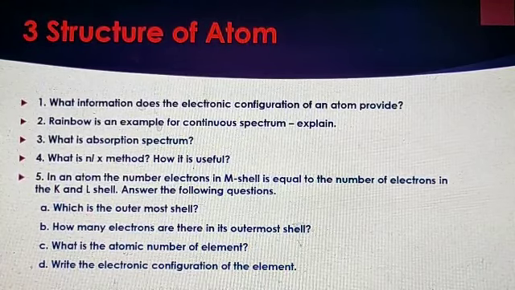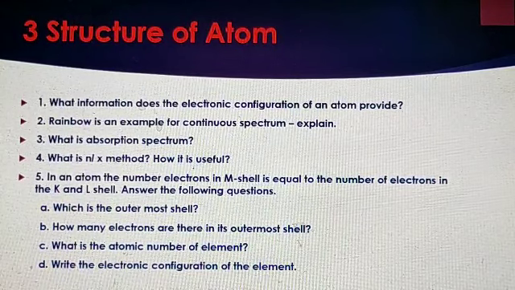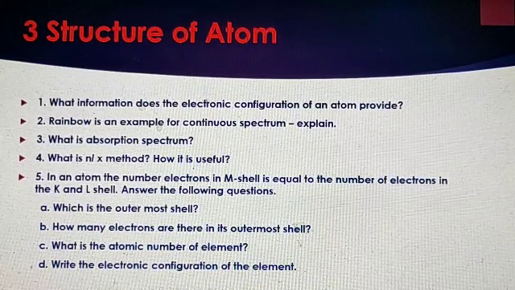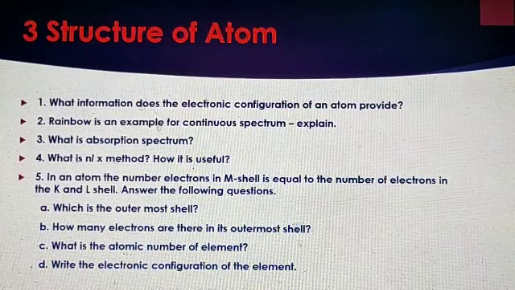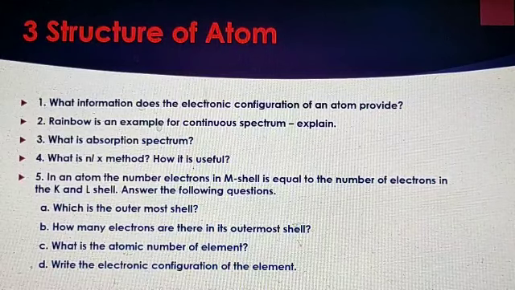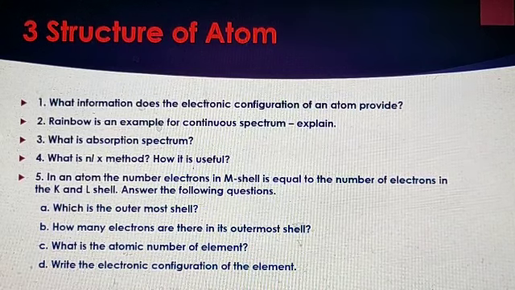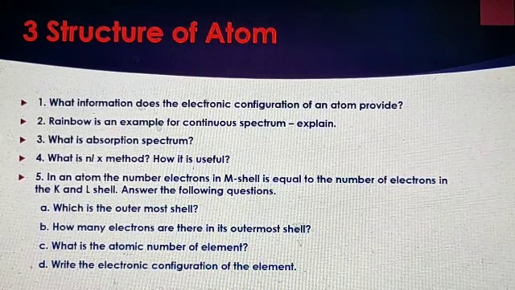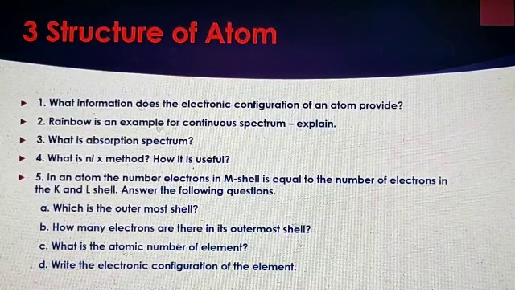First question, what information does the electronic configuration of an atom provide? Second one, rainbow is an example for continuous spectrum. Explain. Third question, what is absorption spectrum? Fourth question, what is NLX method? How is it useful? Fifth question, in an atom the number of electrons in M shell is equal to the number of electrons in the K and L shell.